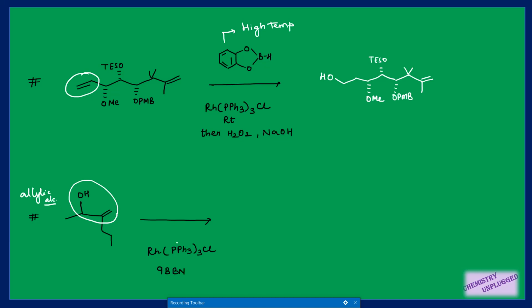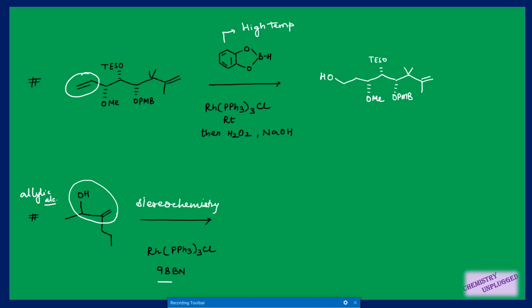Two types of reactions can be possible in such examples. One is simple hydroboration, that is, in presence of 9-BBN there is a simple hydroboration reaction. And the second possibility is that in the hydroboration reaction we are using this rhodium complex, right? We have seen that it is used to decrease the reaction temperature, and in case of two types of double bonds, only the mono substituted or less substituted alkene will participate in this reaction. But this time we have allylic alcohol, and the question comes about the stereochemistry of your product.